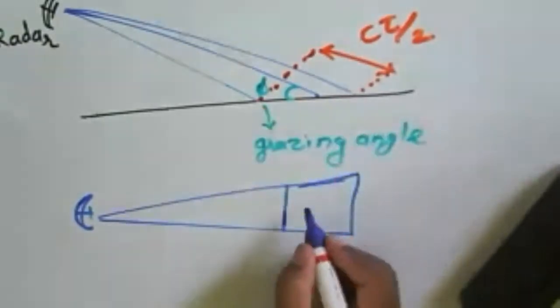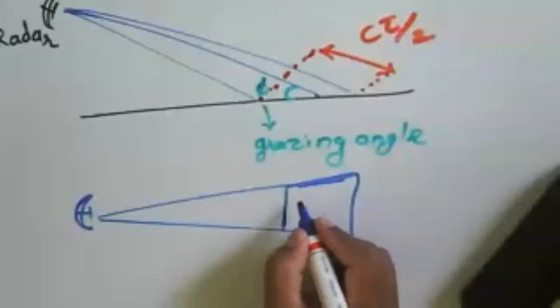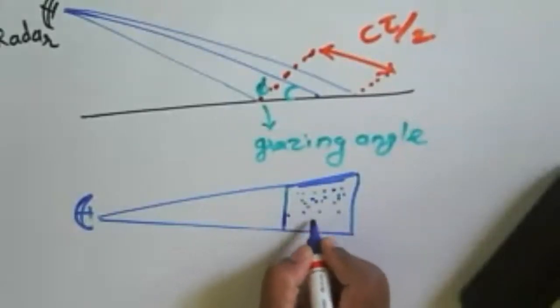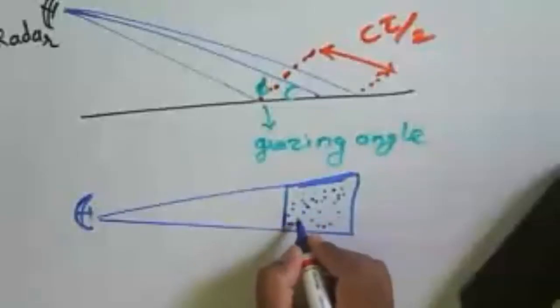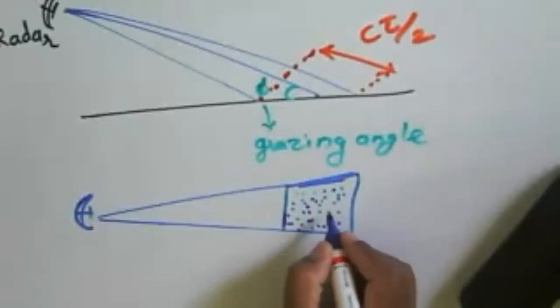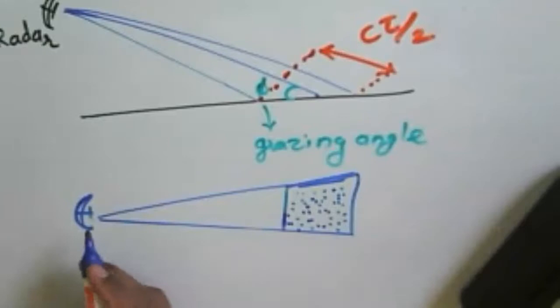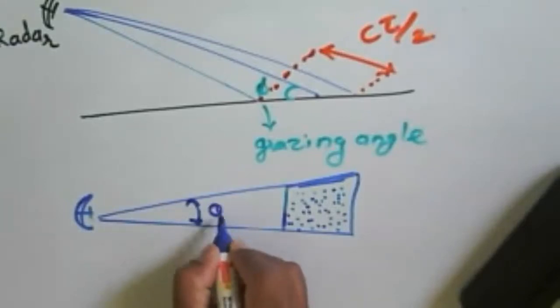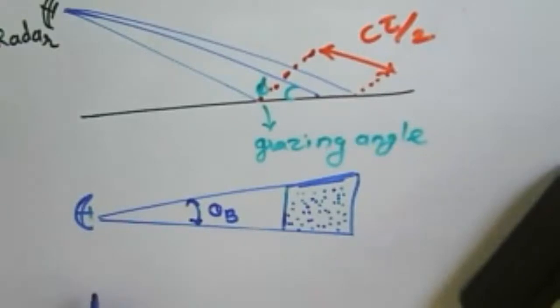Okay, so within this particular surface there are some particular objects, and from this given element, or scattering element, the signal will be scattered to the radar, and for this it has a beam width of theta v.